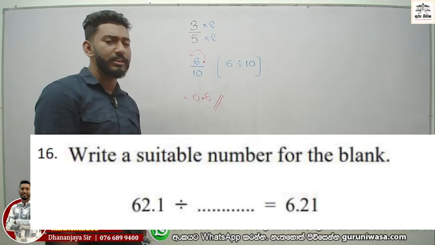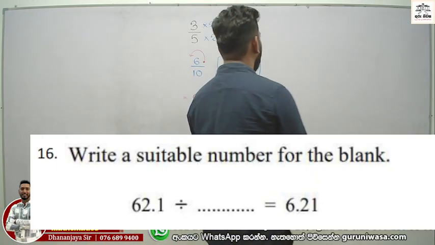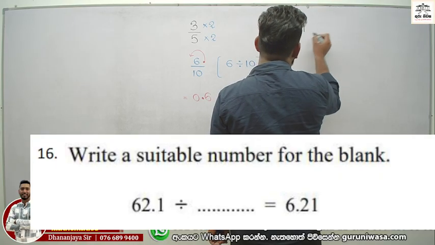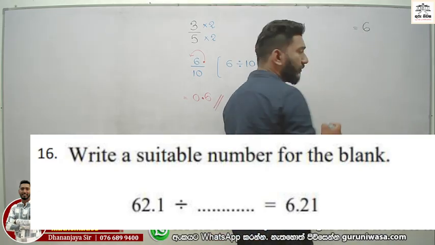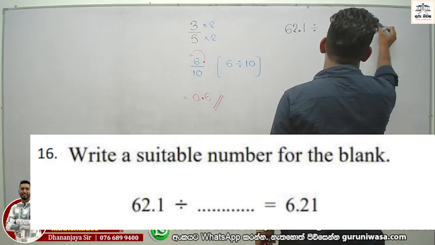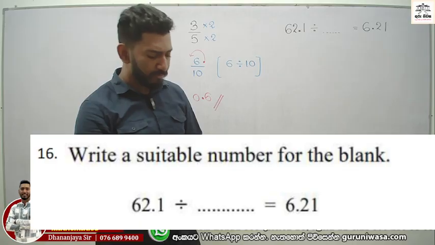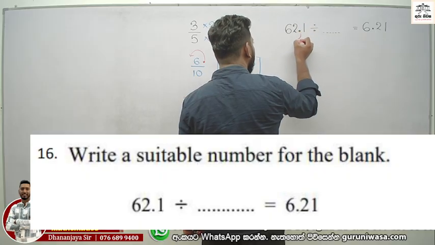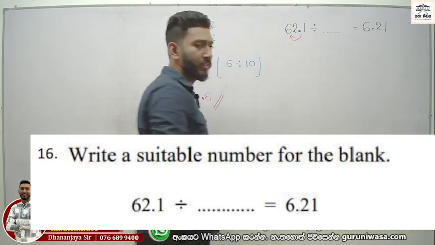Write a suitable number for the blank. Now look at this, 62.1, decimals, right? It becomes 6.21, but it is divided. Now listen, how many decimal places move from the 62.1? Yes, only one time.